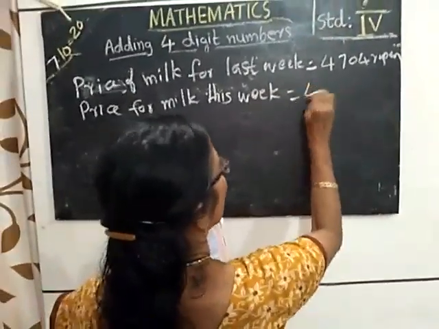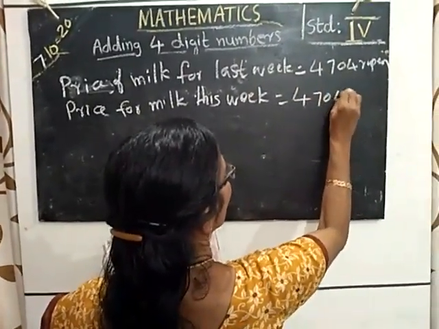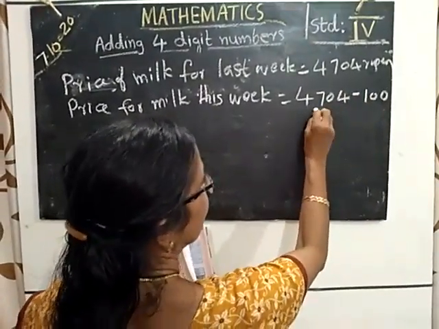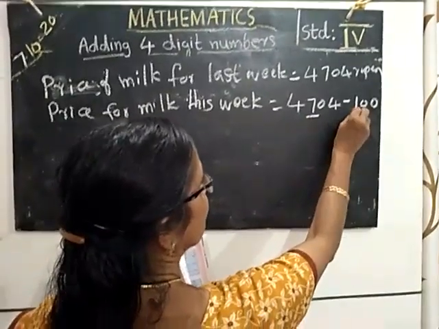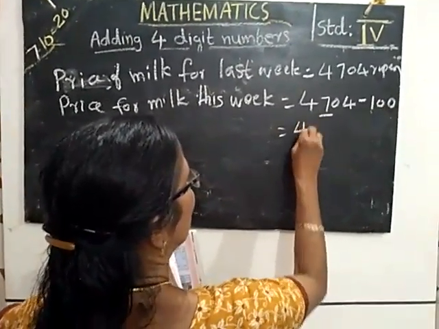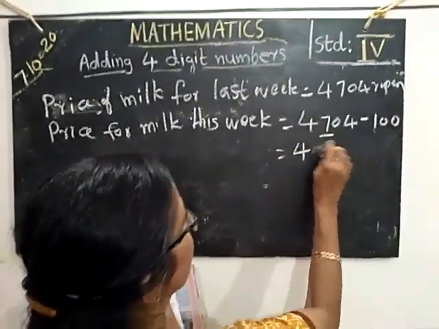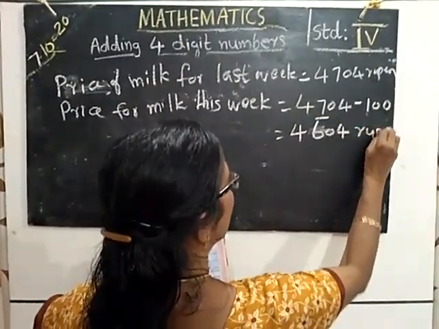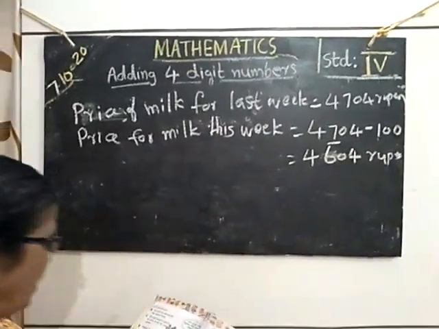That means 4,704 minus 100. You subtract from the 100's place. 700 minus 100 is equal to 600. 4,604 rupees this week. Then what do we have to find out?